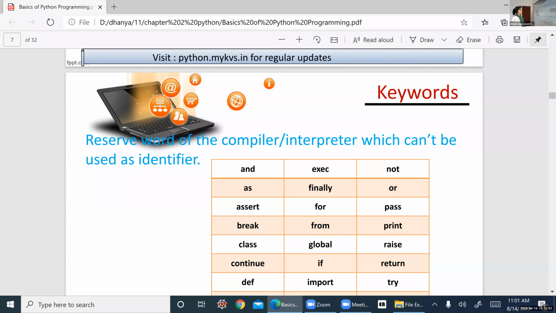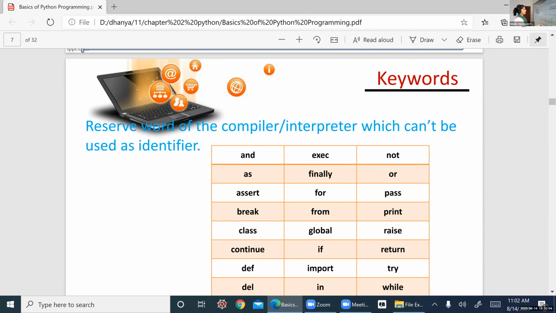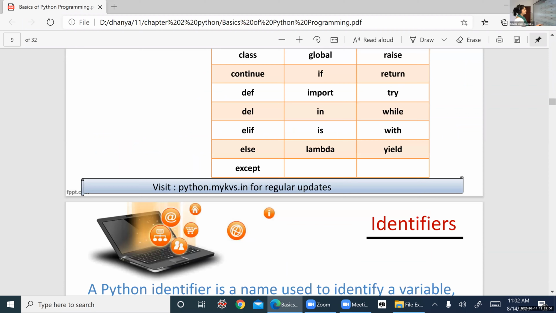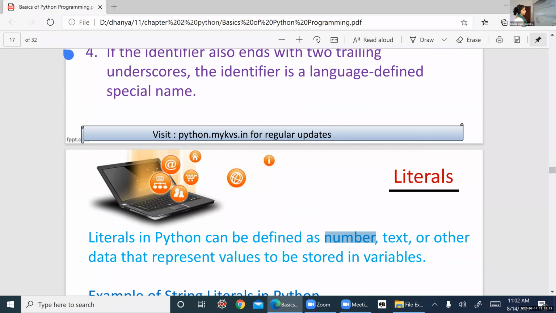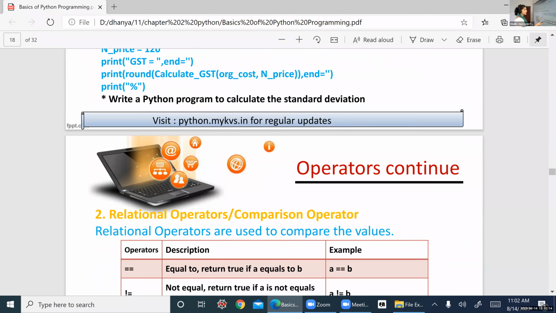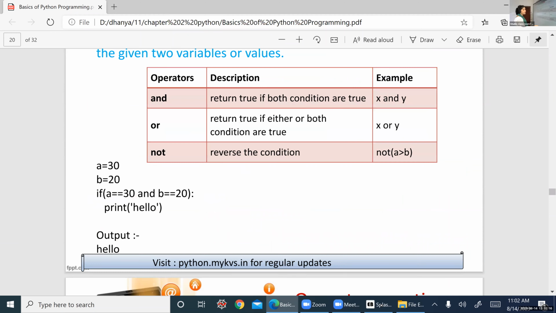Now let's see more about variables. Why did the name come as variable? Why is it called variable, why is it not called constant?